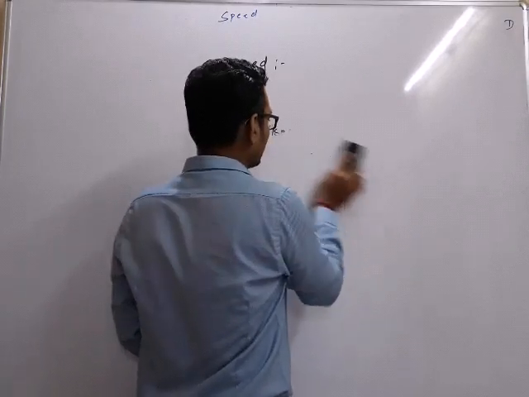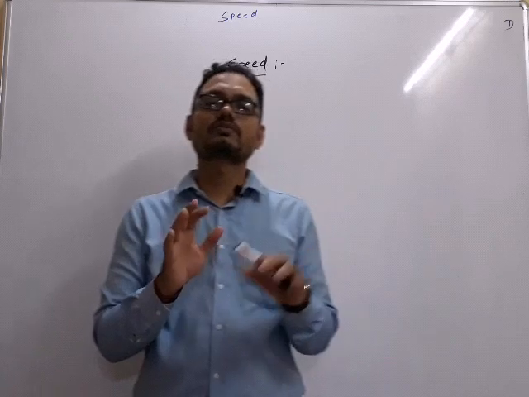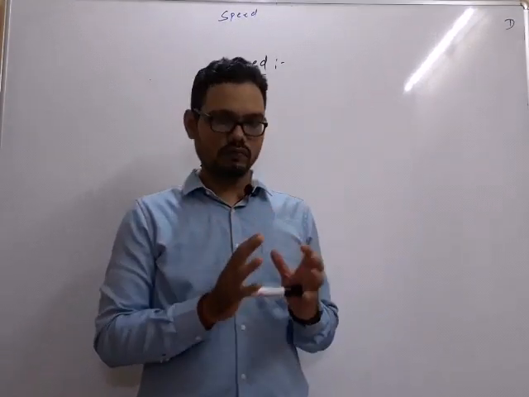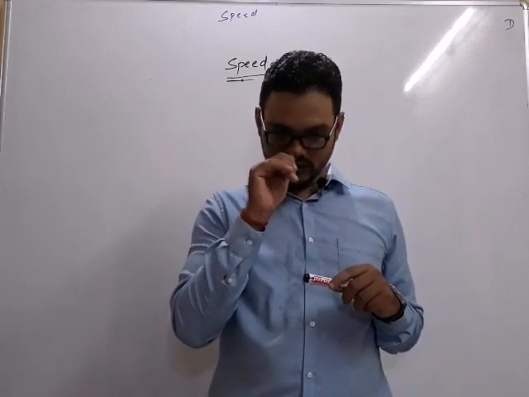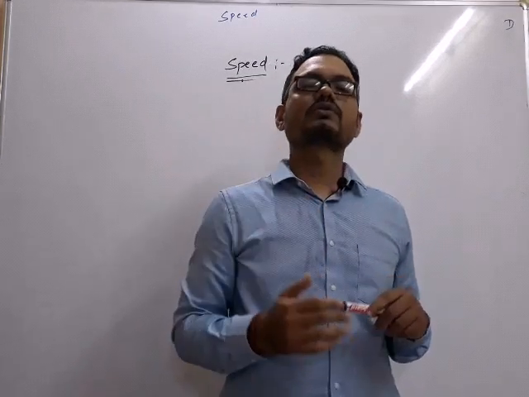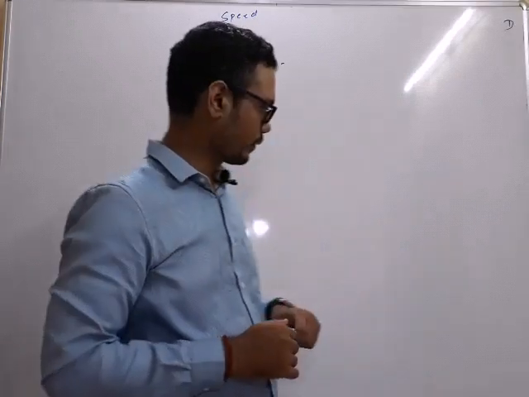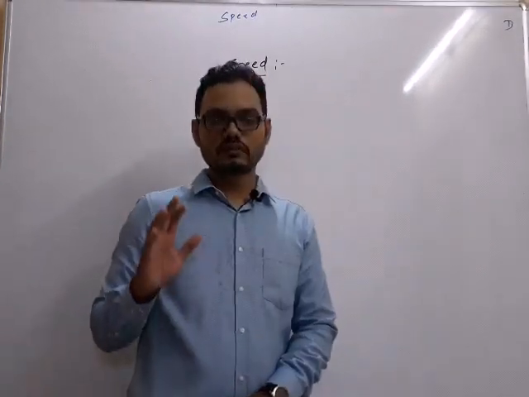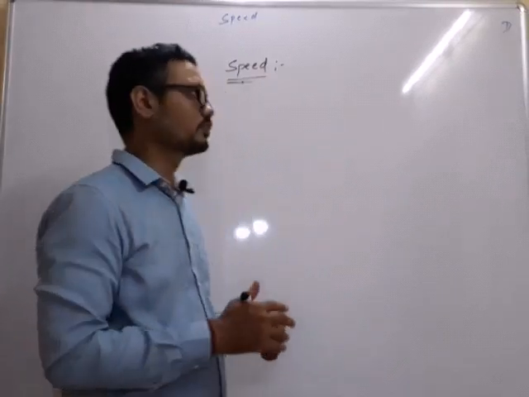Okay, let us start with the very basic. There are a few conditions. Now what I'm doing is explaining to you all the basics of speed, the different basics which are important only from the exam point of view. The first thing is we should know the formula for speed.